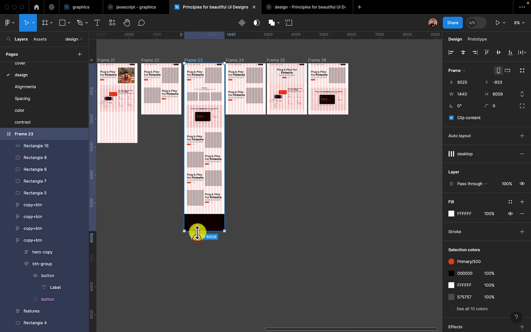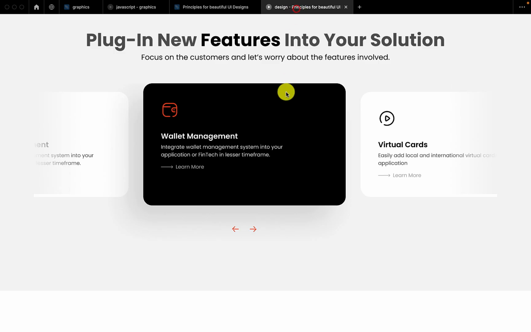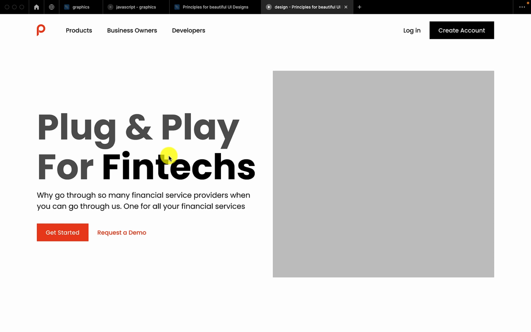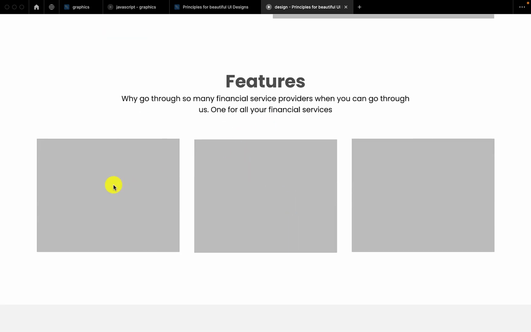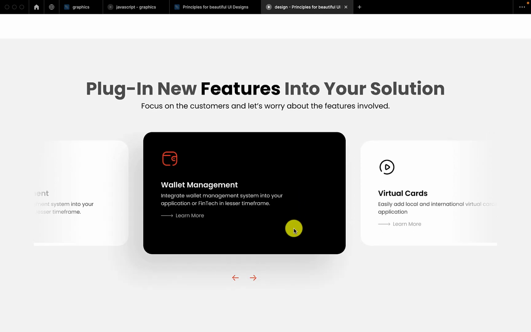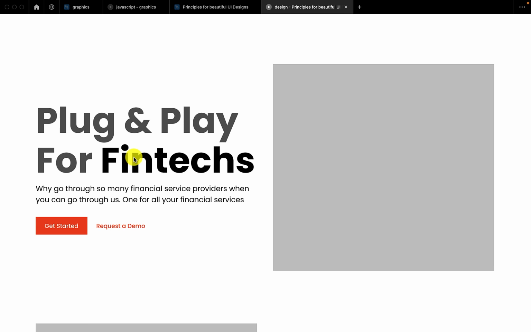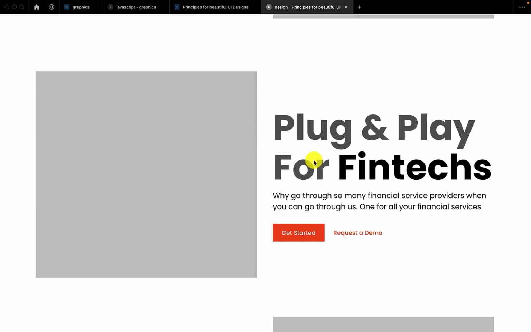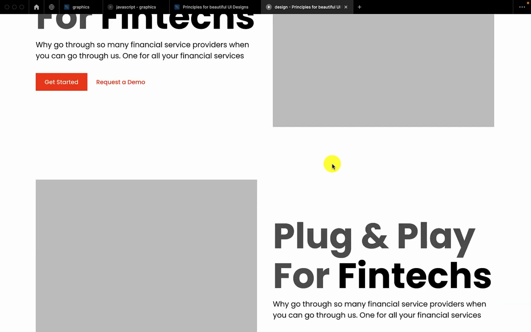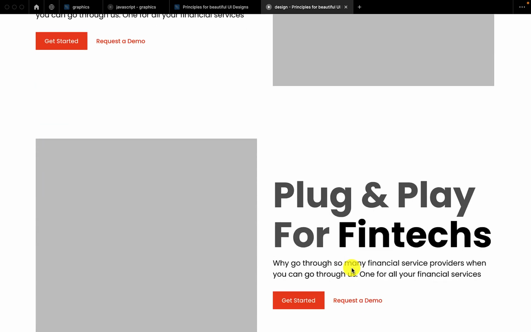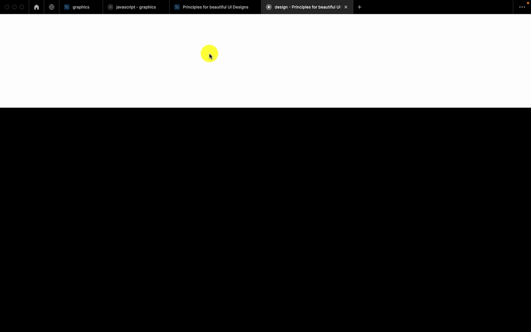So now take a look at this particular layout structure. We have our hero, we have our text here, we have our image here. We scroll down, we have our features, 3 column. We scroll down, we have this particular one that has a background. We scroll down as well. We have the text here, we have an image here. We scroll down, an image and the text here. So this just flows like tiles. Observe it: text, image, image, text, text, image. You can go as you like with styles, then we can have our footer, right?